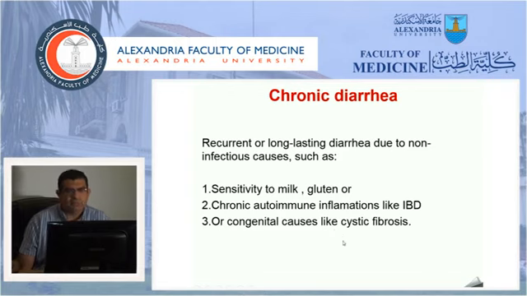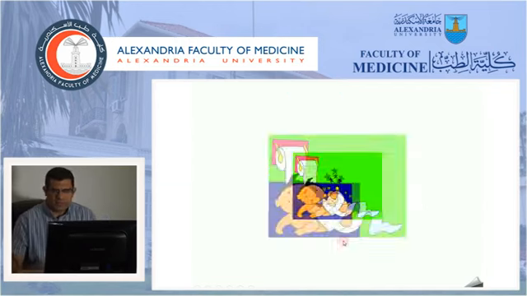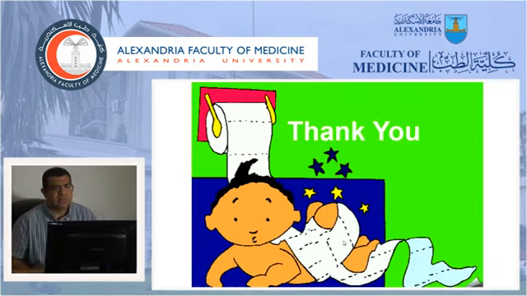So again, to summarize this lecture, diarrheal diseases are divided into acute gastroenteritis, which is the main etiology, causing about 80% of the cases. It's caused by an organism. It has acute onset, progressive course. The main treatment is correction of the hydration, improvement of feeding, and zinc supplementation.